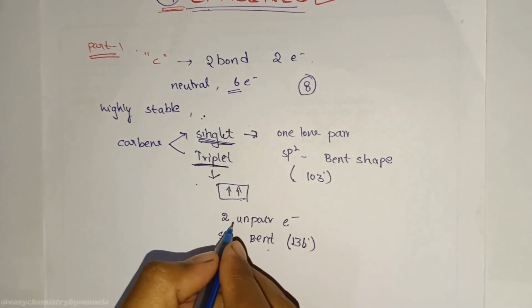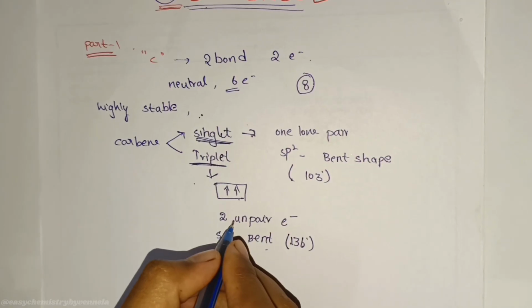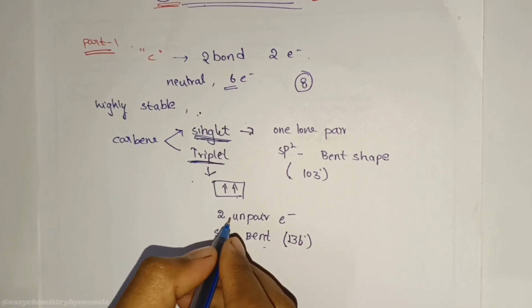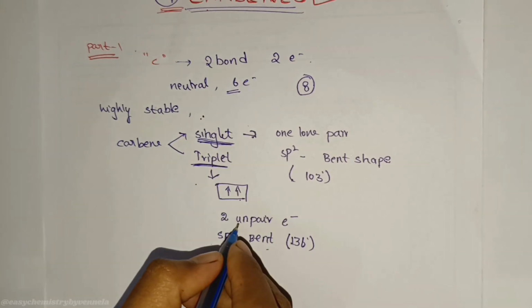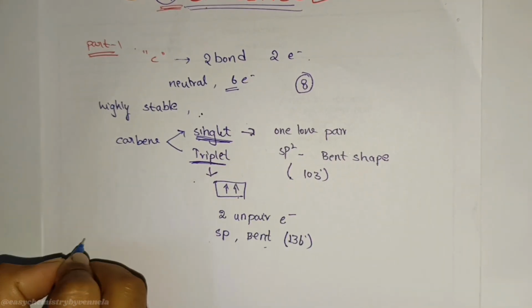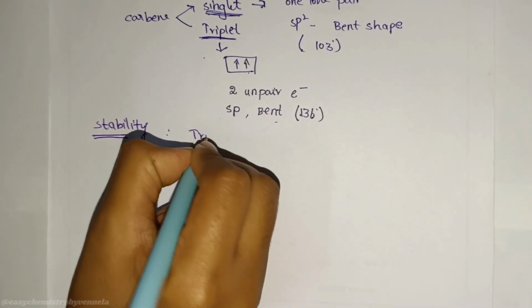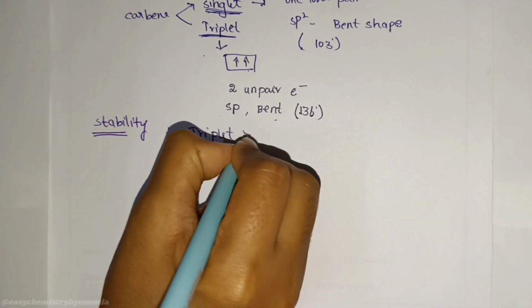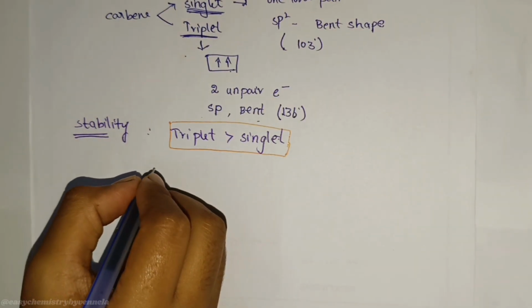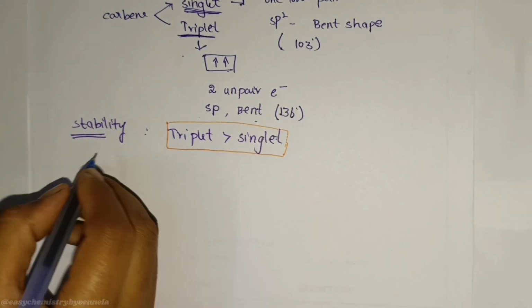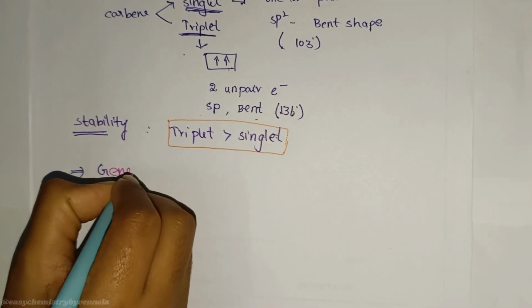For example, same character but depending on the situation, does he become hero or villain? Give the answer in the comment section. Next, stability. Triplet carbene is more stable than singlet carbene. Sometimes aggressive ones survive longer. Next, part 3. Generation.